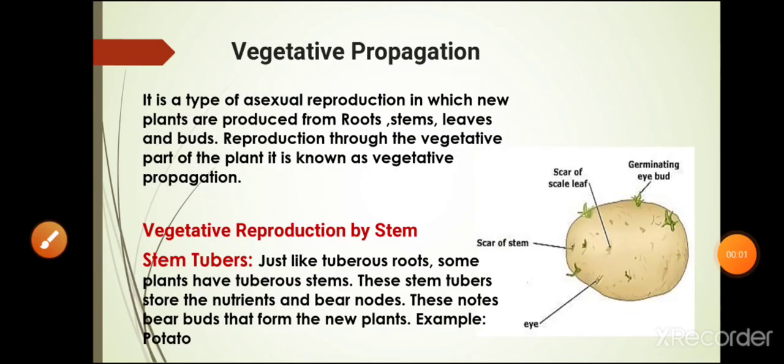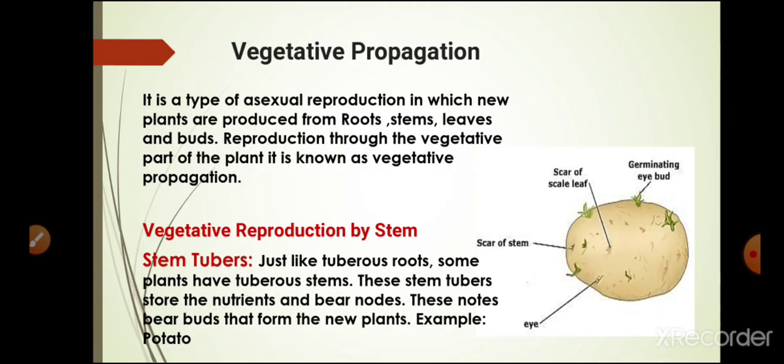Now, the next topic is vegetative propagation. Students, in this type of reproduction, new plants are produced from vegetative parts of the parent plant like roots, stems or leaves. These are the vegetative parts of a plant. Thus, there is no involvement of flowers and the reproductive part. These specialized organs of propagation often have vegetative buds which develop into shoots.